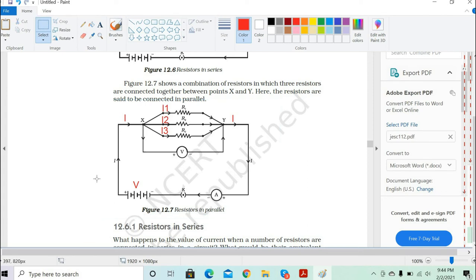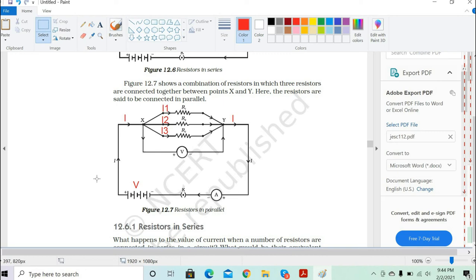So V is the voltage which is connected, this is the battery which provides the potential difference V. And here, if we closely observe, R1, R2 and R3 are connected one below another. So this kind of arrangement is called the parallel connection. First resistance, second resistance, third resistance, all are connected below one another. They are called the parallel connection. And finally, we have a voltmeter connected parallel to all.